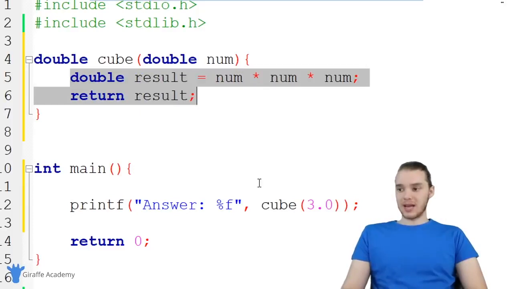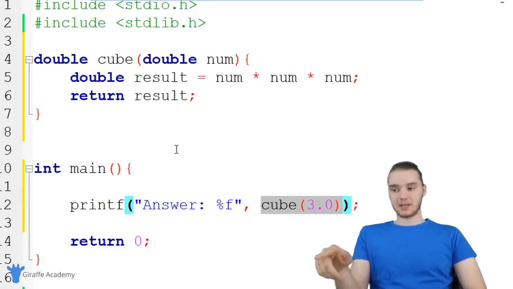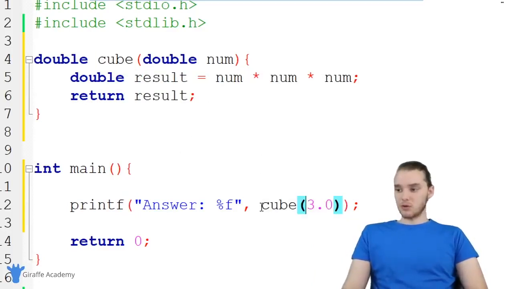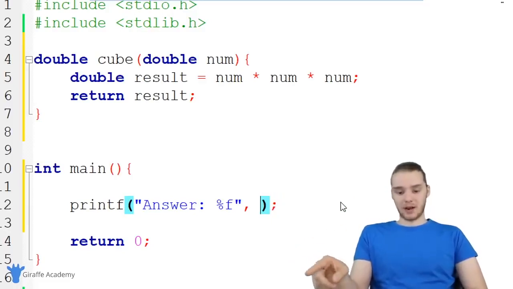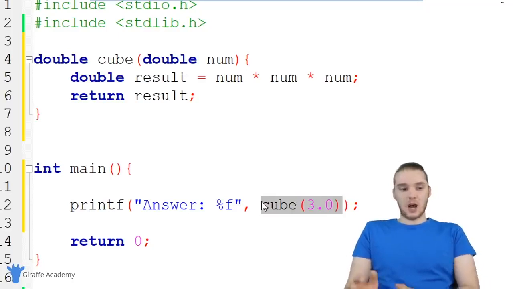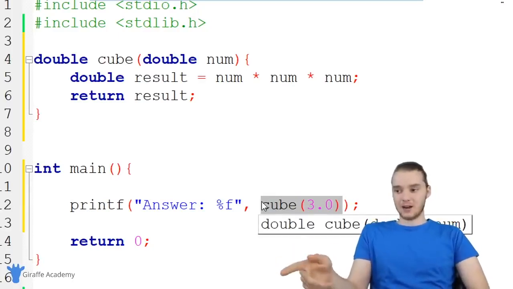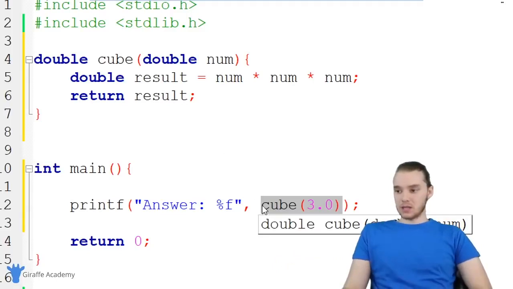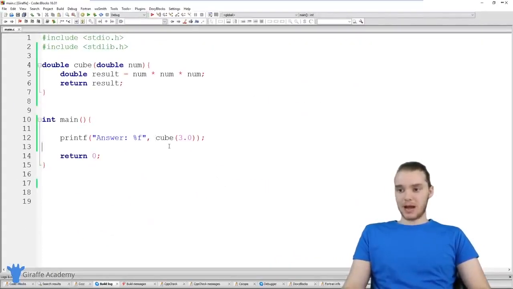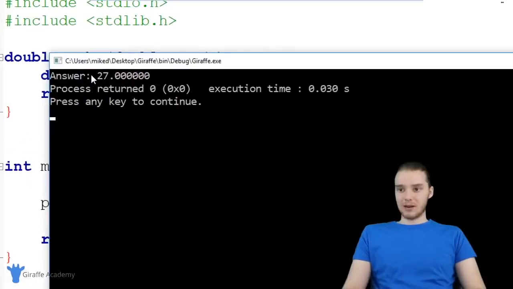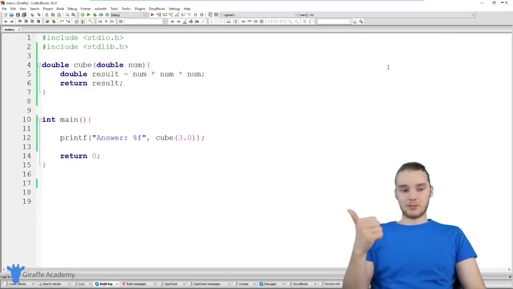Essentially, what's going to happen now is we're going to call this function. All this code's going to execute, and this function is going to get a value back, basically the value of cubing 3.0. So normally, like in the past in this course, when we wanted to print out a number, we'd have to put like 4 or 76 or whatever. We'd have to put a number right there. But we can just call this function because eventually this is going to get a number back anyway. So this will contain a number after the function's done being called. So I can actually just run my program now, and this is going to print out the result of cubing 3.0. So you'll see down here we get 27.0000. So 3 cubed is 27. 3 times 3 is 9. 9 times 3, 27. So looks like our cube function works.